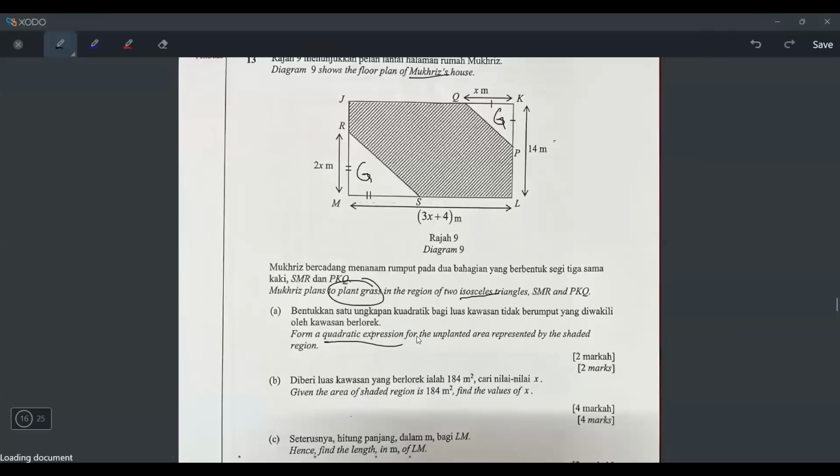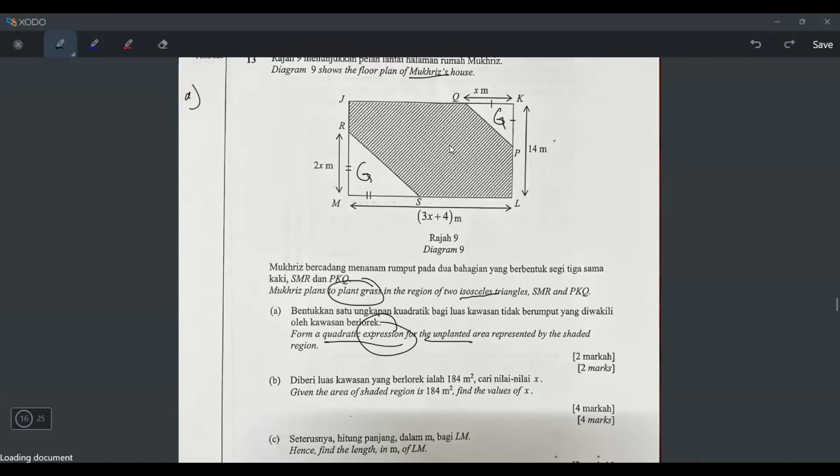Form a quadratic expression. Expression means there is no equal sign. If it is a quadratic equation, it will have an equal sign. Expression means no equal. So form a quadratic expression for the unplanted area represented by the shaded region, means the area of shaded region. So I want to form a quadratic expression.